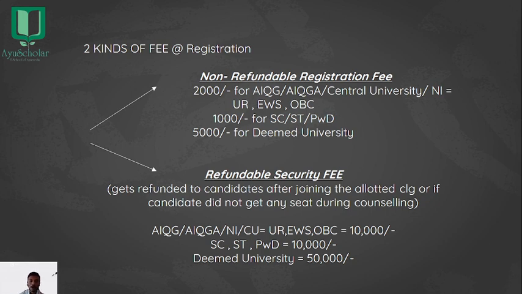Take All India Quota Government, All India Quota Government Aided, National Institutes, as well as Central Universities, the fee is 10,000 for all of the category candidates. Coming to the deemed university, it is 50,000. So these are the two kinds of fee which the candidate has to pay at the time of registration.